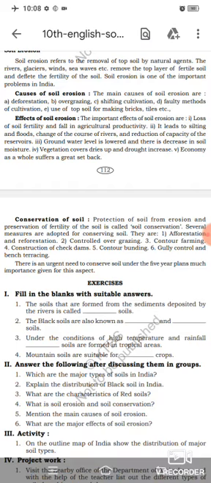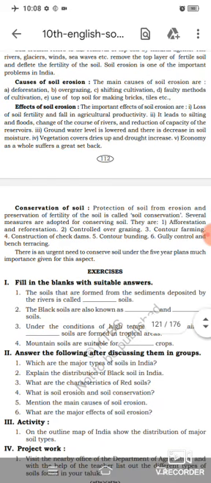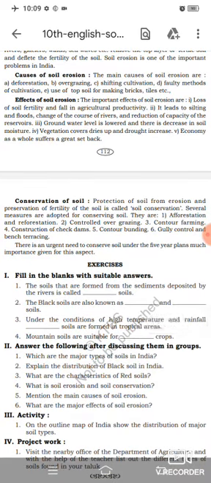Listen. Second one, it leads to silting and floods, change in the course of rivers and reduction of the capacity of the reservoirs. Got it?